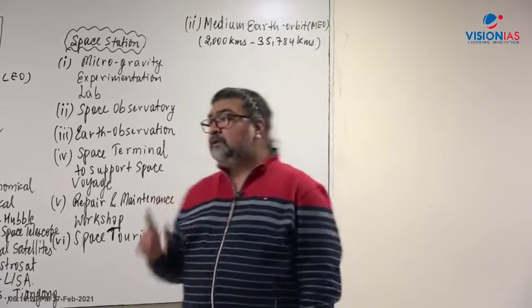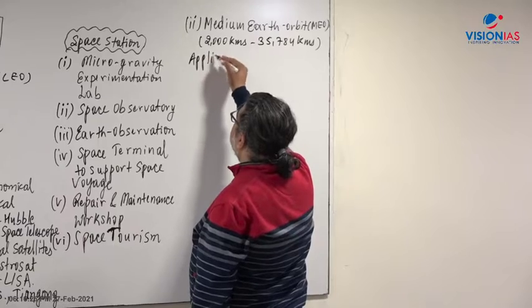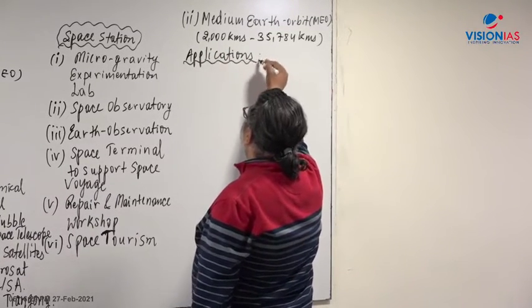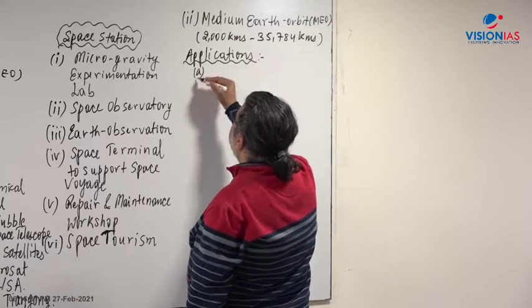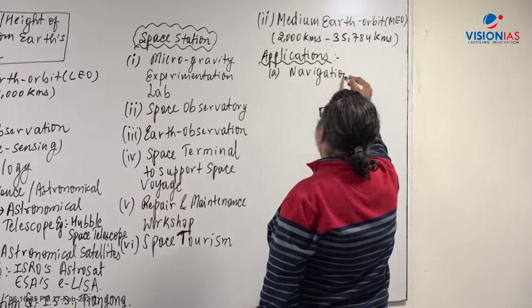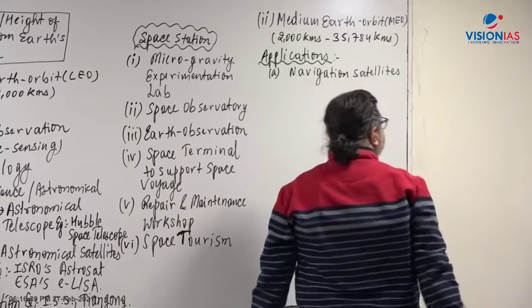Now, in terms of applications for medium earth orbit, the first application is the navigation purpose. Navigation satellites are kept in medium earth orbit, right?